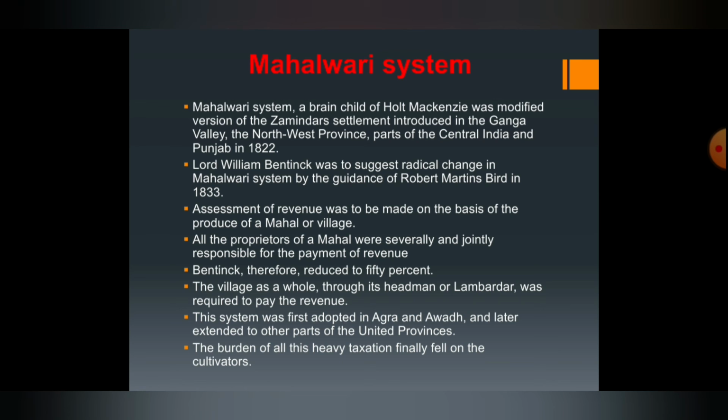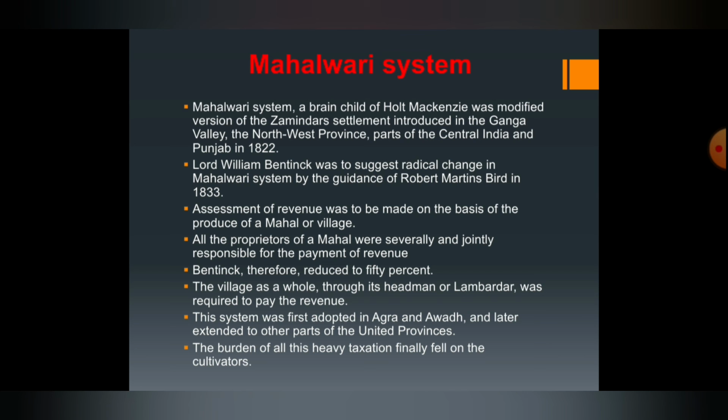This idea came into the mind of whom? Holt Mackenzie, and it was modified by Lord William Bentinck. A modified version of the Zamindari settlement introduced in the Ganga Valley, the Northwest Provinces, parts of Central India and Punjab in 1822. Lord William Bentinck suggested a radical change in the Mahalwari system by the guidance of Robert Martin Bird in 1833.